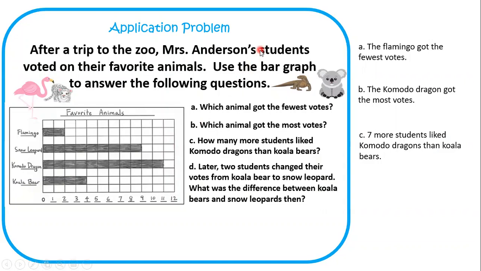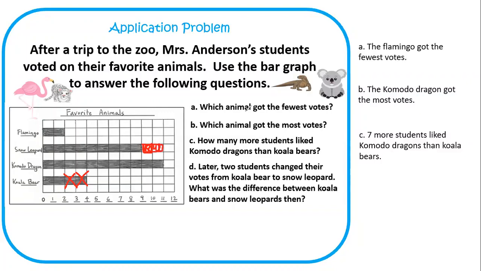You know what I'm going to do is I'm going to actually draw it really quickly because when we redraw, sometimes that makes it easier for us to understand. So I'm going to actually take away these 2 boxes because the students changed their votes. They took away their votes from the koala bear and they put it on the snow leopard. So I'm going to draw a little box here. How many am I going to draw here? This is going to be tricky. How many? 2, because 2 students changed. So I'm adding on 2 to the snow leopard.